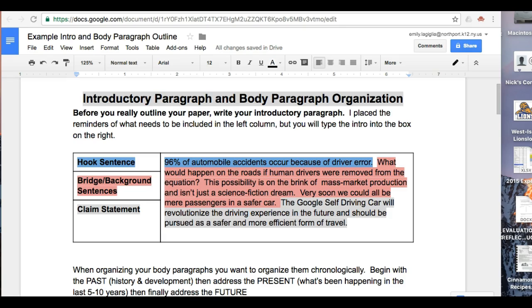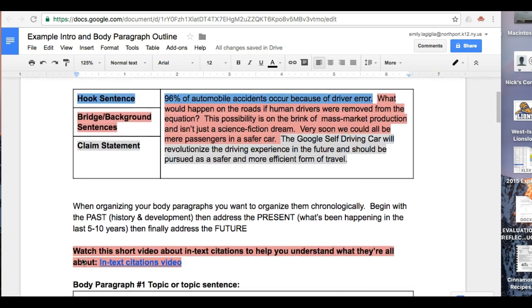But the idea is that I'm trying to really encourage you to want to read about this topic. If there's anywhere in this paper that you want to make sure that your reader is engaged and drawn in, it is most definitely in the introductory paragraph. Remember, when I go to grade these, I have over 100 of them to work through. So you want to make yours somehow stand out or somehow appeal to me as the teacher and the reader, and just really try to encourage me to continue reading. I'll read it no matter what, but it's better if it's engaging.